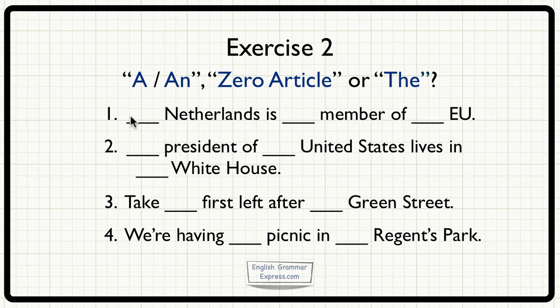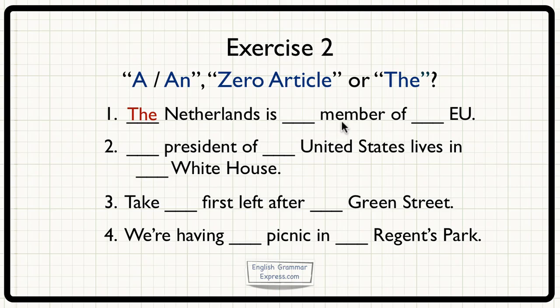Number 1, first of all: something Netherlands is something member of something EU. Let's start with Netherlands first of all. Now you'll remember that normally countries take zero article. However, this is one of those exceptions, and when we say Netherlands, we say the Netherlands. Next, we have the Netherlands is something member.